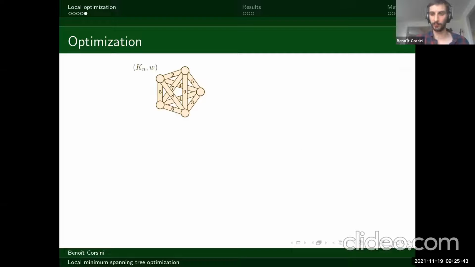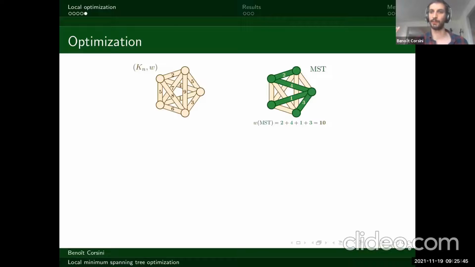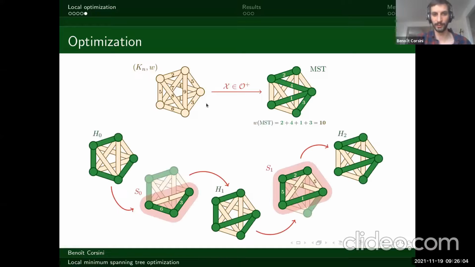Once again, we have this complete graph, and now our goal is, can we reach the minimum spanning tree by using some kind of optimization? Here, the minimum spanning tree is this graph. I gave the weight of the minimum spanning tree just for information, but that's what we want to find: an optimization that reaches the minimum spanning tree. And now if you think of the optimization I gave you two slides ago, you see that we start from the line, we do these two steps, and then here we have the minimum spanning tree. So this optimization here is in O plus.